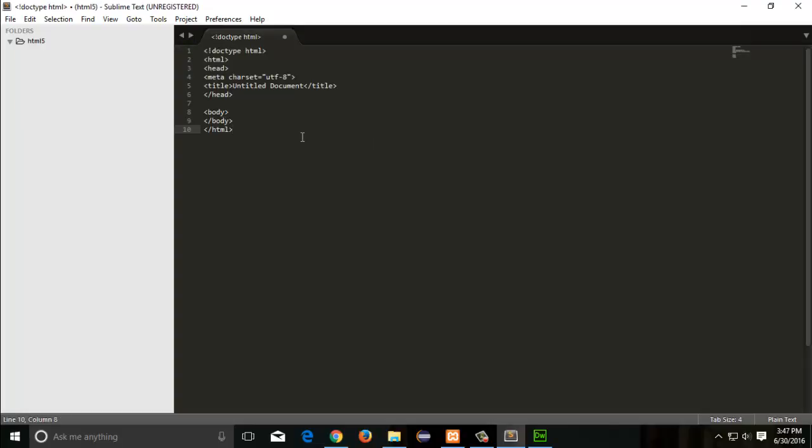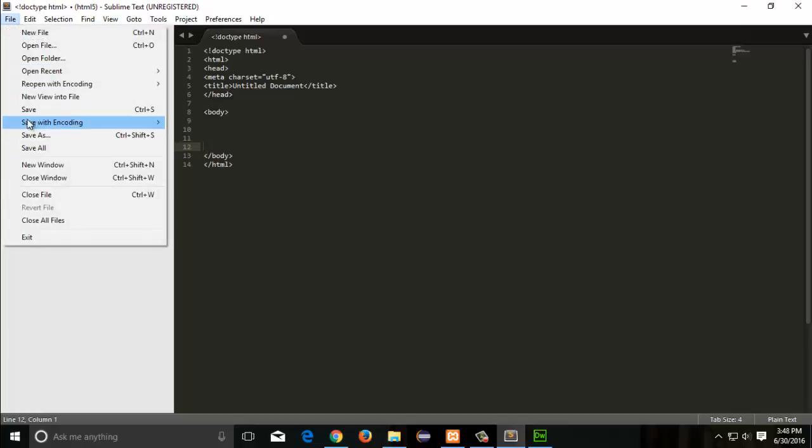The first line tells the browser it's an HTML page. Next is the HTML code. Notice the angle brackets. The code in them are called HTML elements, and they come in pairs. Notice the closing element has a / at the beginning. In between the body elements is where all the content for the web page goes.